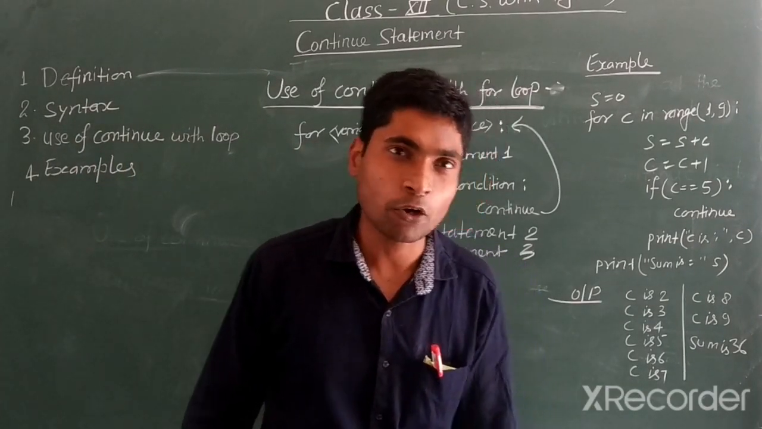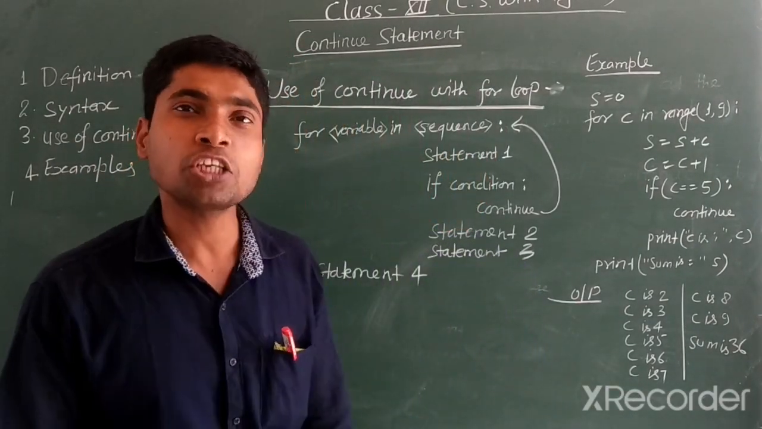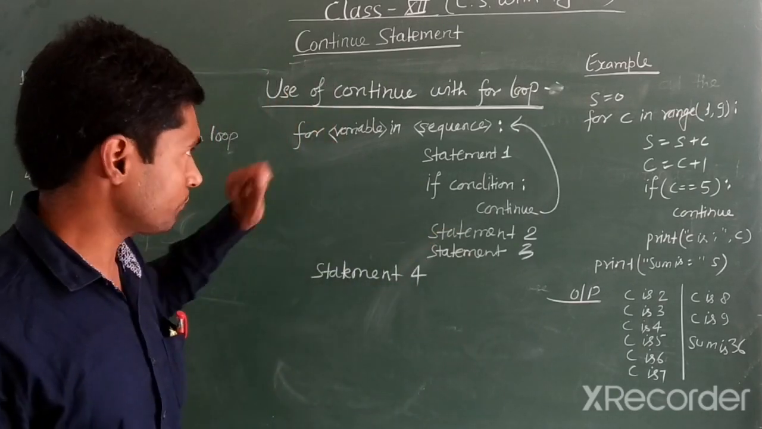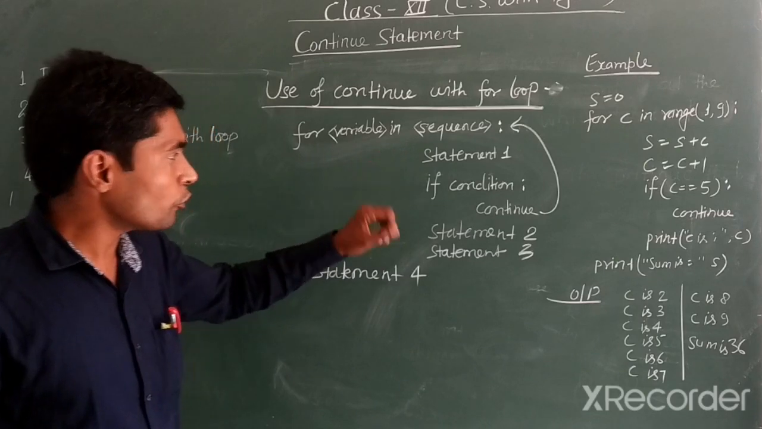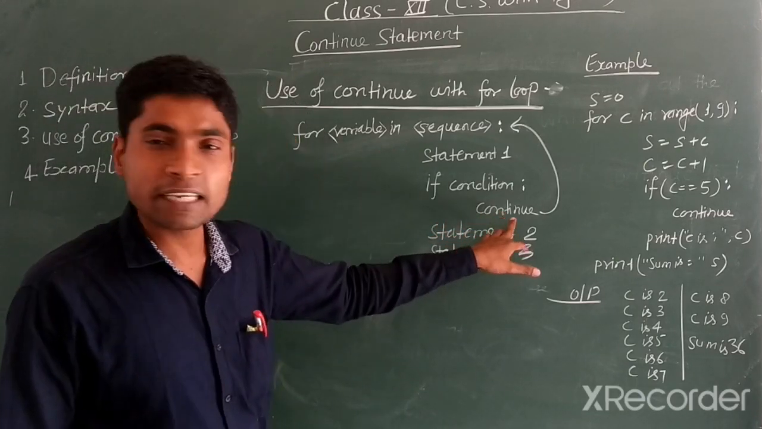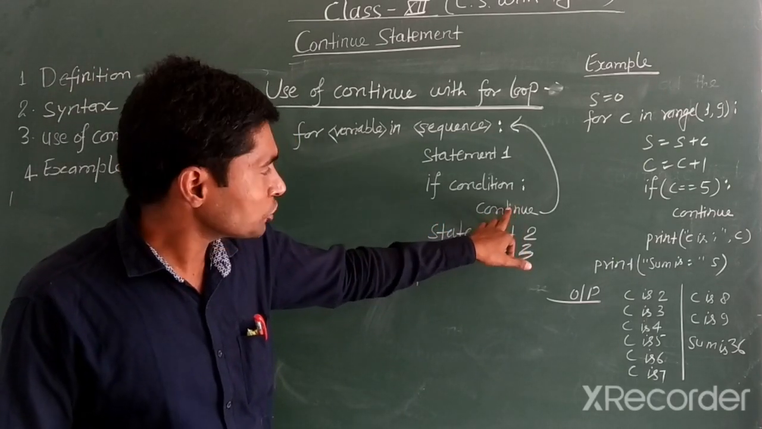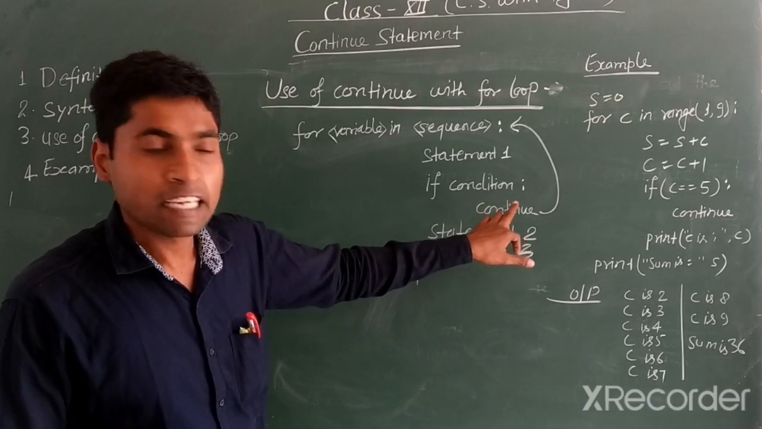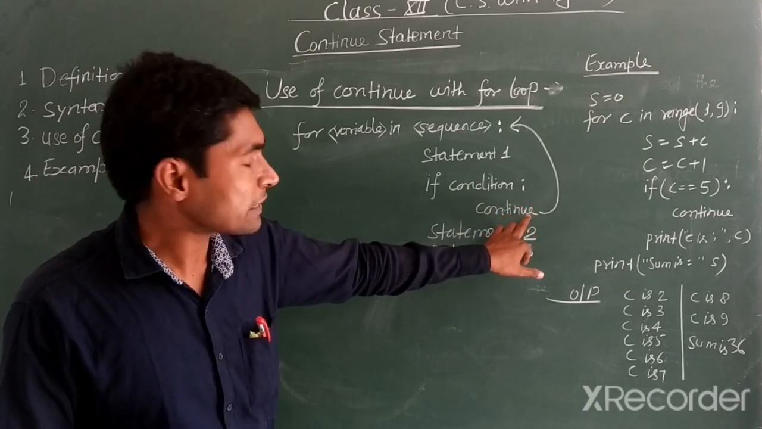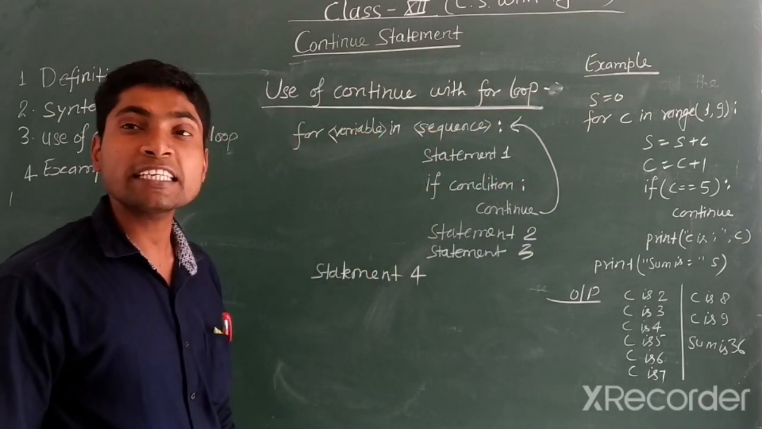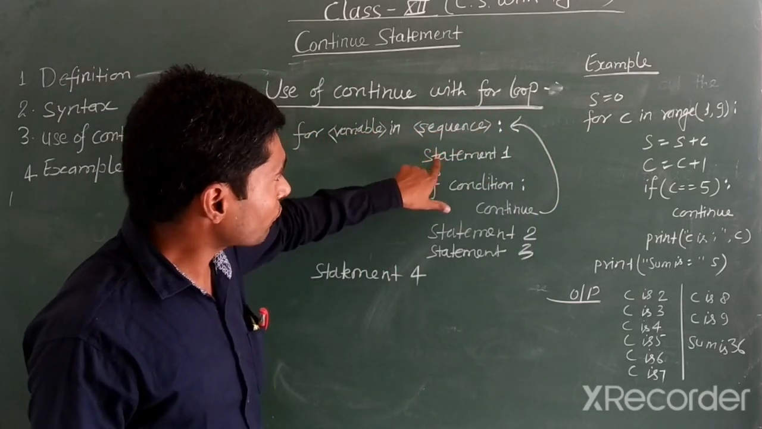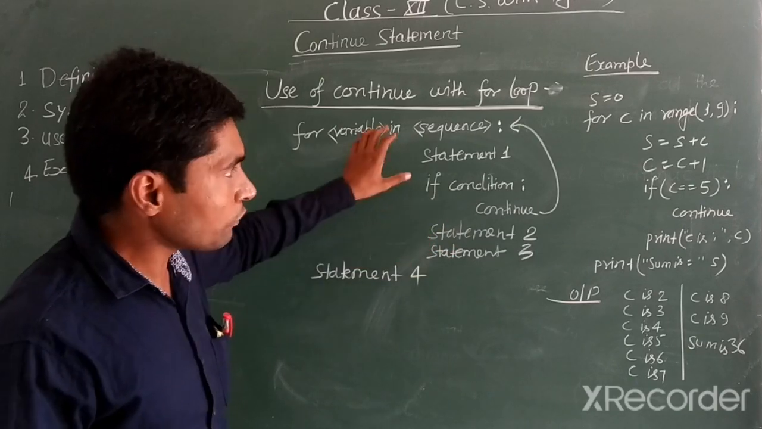Dear students, now let us see the use of continue statement with the for loop. Inside the for loop, I am using the continue statement here. As soon as the interpreter reads this line, the interpreter sends program control to the beginning of the for loop and execution again starts from this line. Now let us see the example.